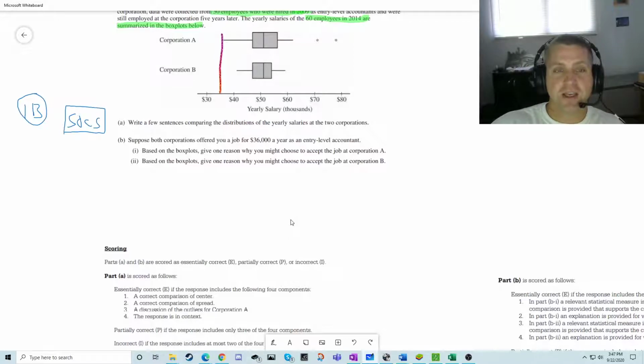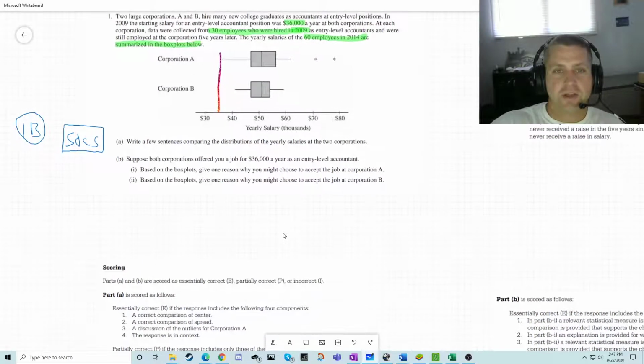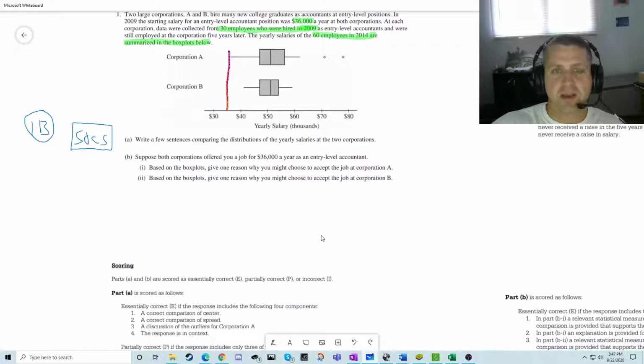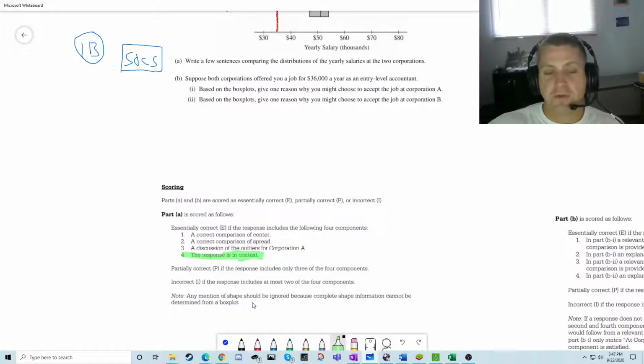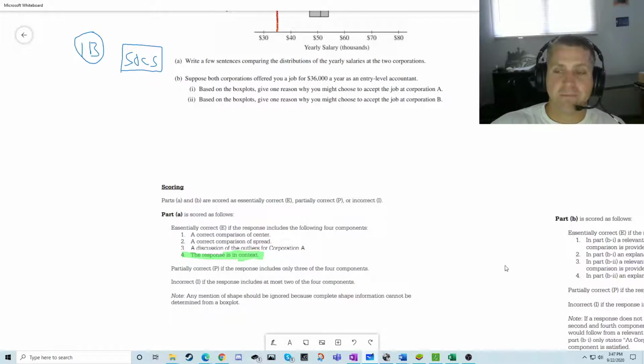You cannot just say Corporation A has a higher spread. Like, higher spread of what? Higher spread of salaries. So the context part is huge. Big, big deal. It's worth as much as these other ones. If it only has 3, you get a partial. If it's only got 2 of them, you'd be out of luck. Now, for any other graph, you would want to mention shape, but you cannot determine shape from a box plot, so you don't say it.